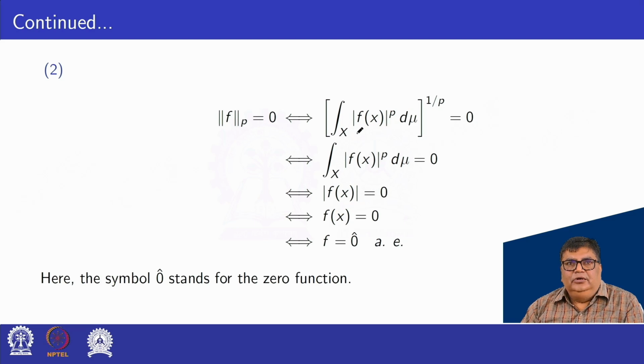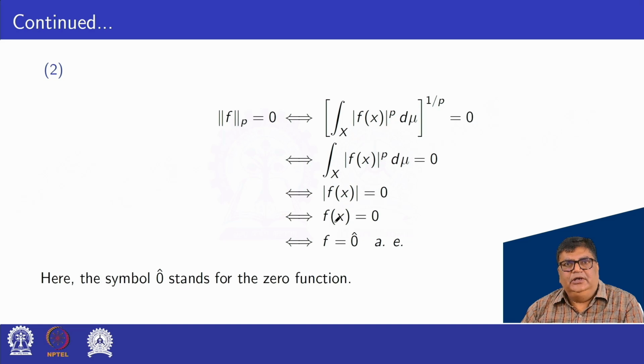Taking the pth power of both sides, the integral over X of mod f(x) to the power p d mu equals 0. Here we have only one condition: mod f(x) to the power p is equal to 0, that is mod f(x) is equal to 0.